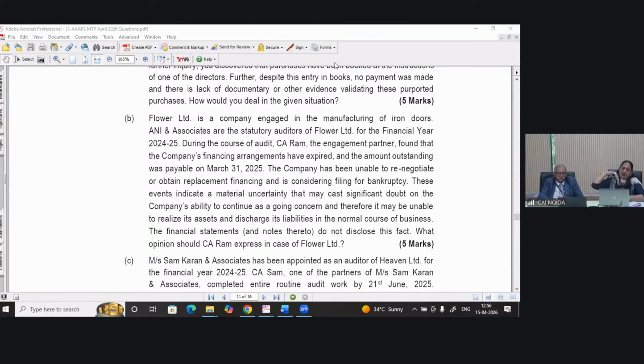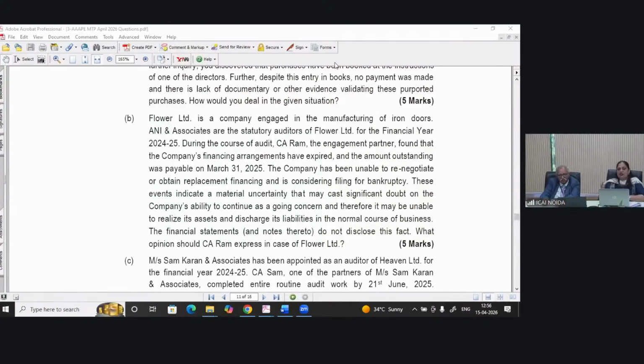So it's not in much detail, but as per the index, in two lines at least you need to explain. Then only you will be able to reach the modified opinion part. Then the second part, SA 505. Okay. So we give a detailed answer, but in the examination it should be touched upon.